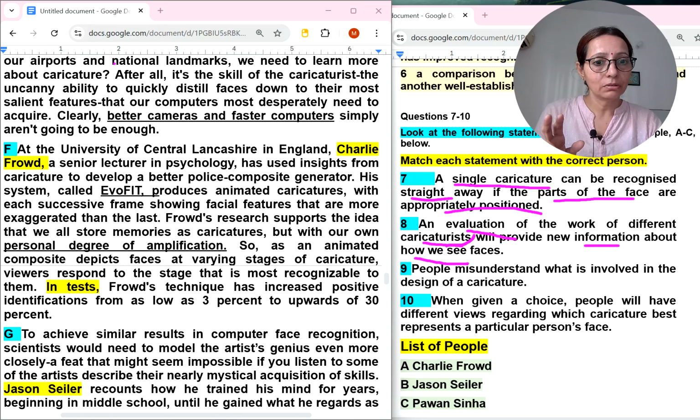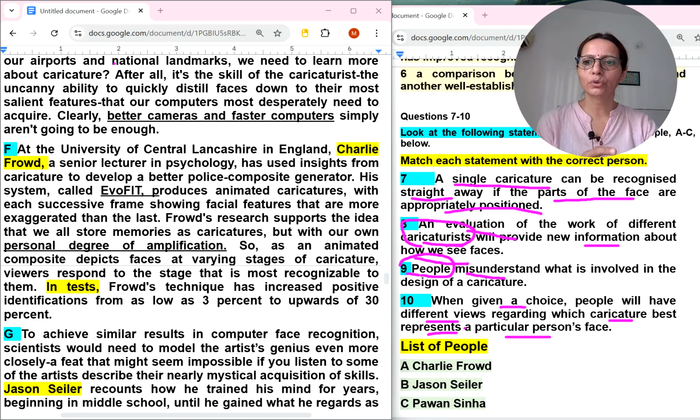So these experts are important to find. People misunderstood what is involved in the design of this. When given a choice, people will have different views regarding which caricature best represents a particular person's face. So given a choice, I think perception of this kind of thing was there.